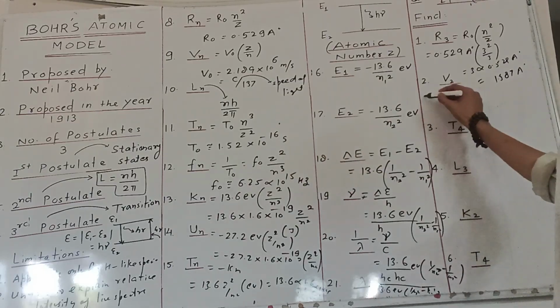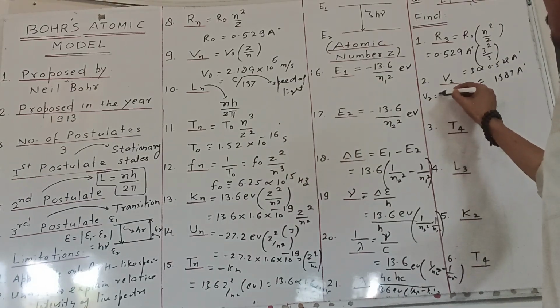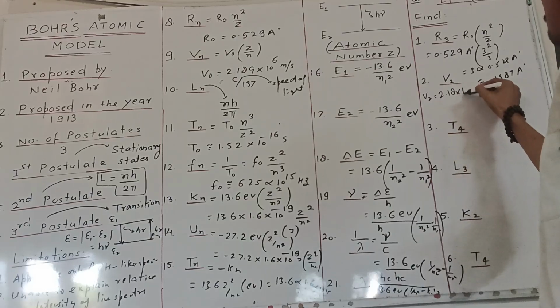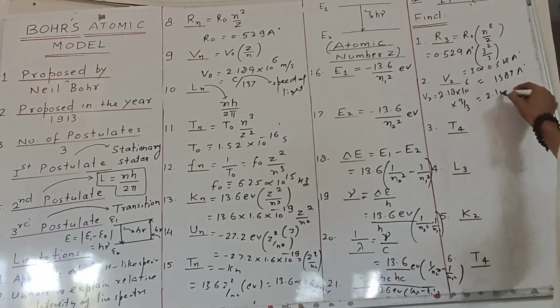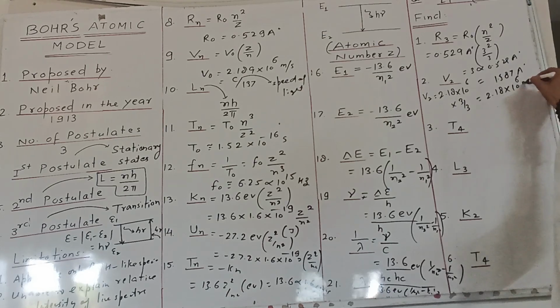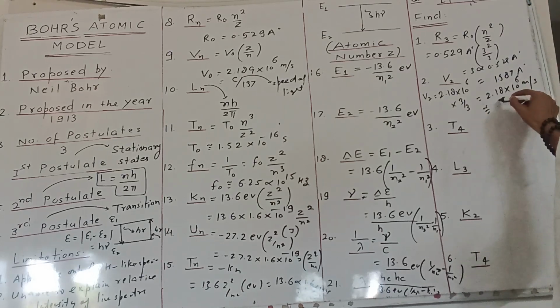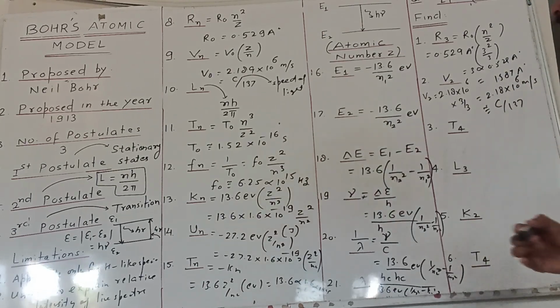Then the next question is the speed of the electron in the second energy state. So this will be 2.18 into 10 raised to the power 6 times Z by n. Z and n are both the same, so that will be 2.18 into 10 raised to the power 6 meter per second, or approximately c by 137. Then there is the time period of the electron in the fourth state.